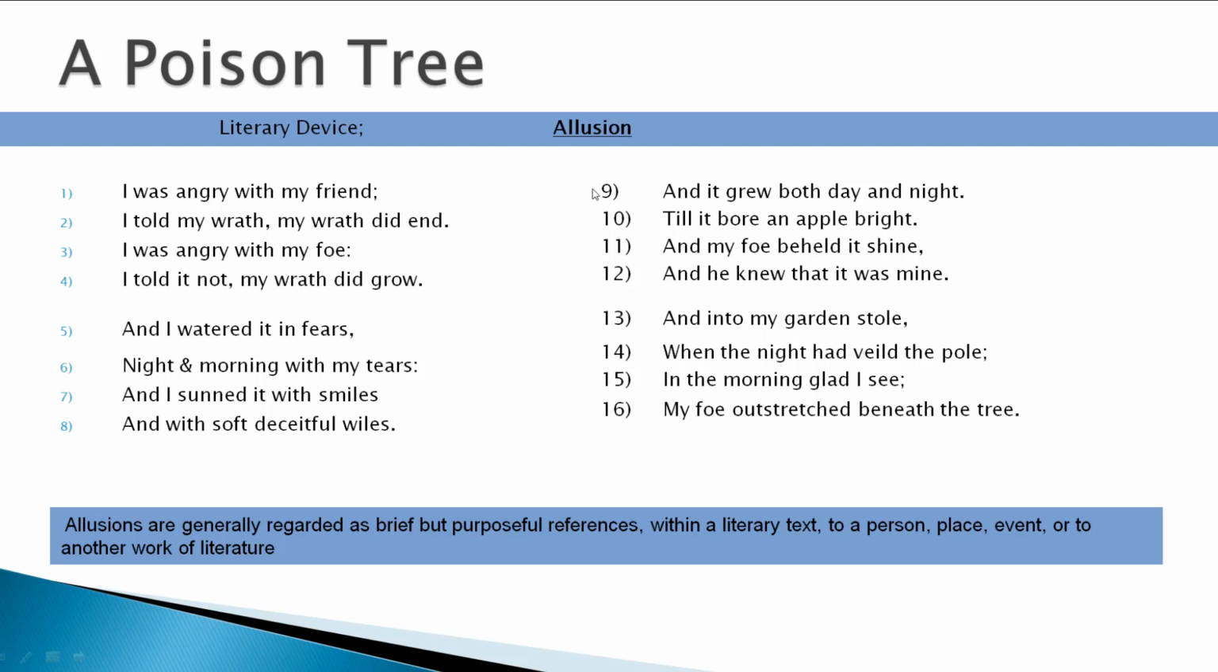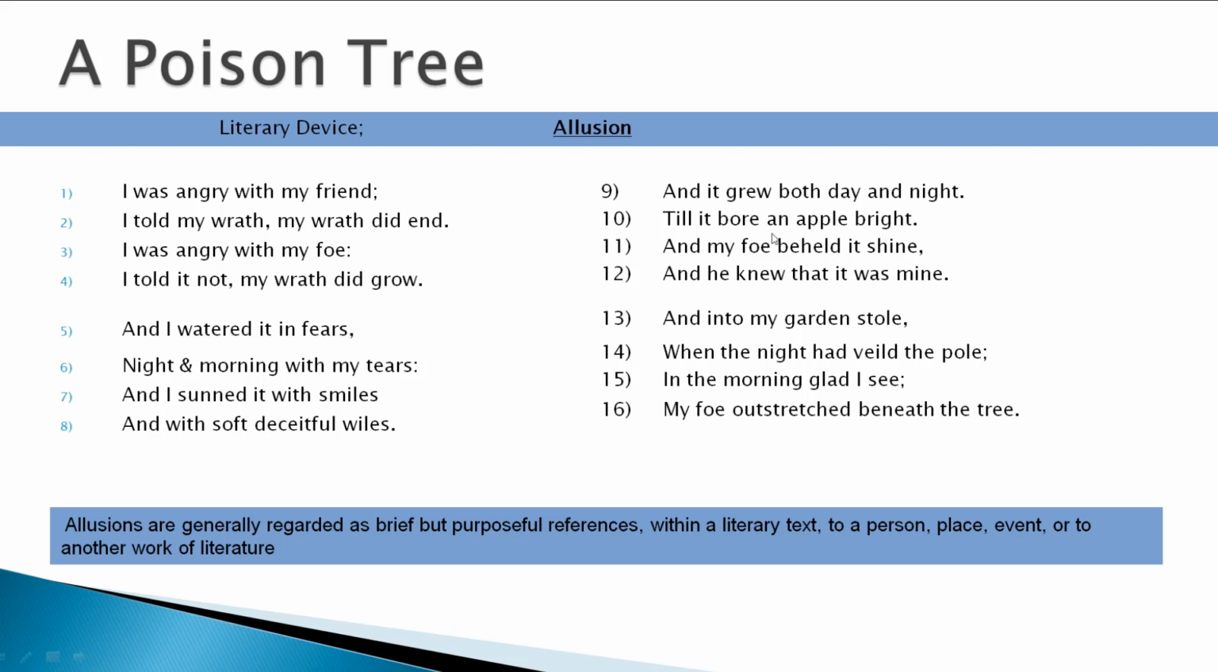When we look at stanza number 3 over here, and it grew both day and night. What grew both day and night? We have read stanza number 2 and we have established that he has planted a plant of hate which he has been watering with fears and tears and nourishing it with smiles and wiles. So he has been taking care of that plant, a fruit, and that fruit is an apple bright. So the speaker in the poem is preparing an apple bright for his enemy.